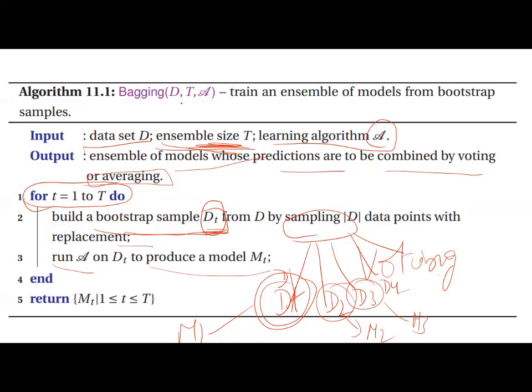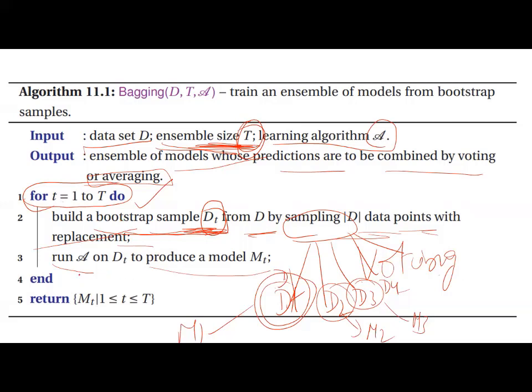Once again, the number of ensembles is of size T. So for t equal to 1 to T, build a bootstrap sample Dt from D by sampling D data points with replacement. Hope you understood, with replacement.